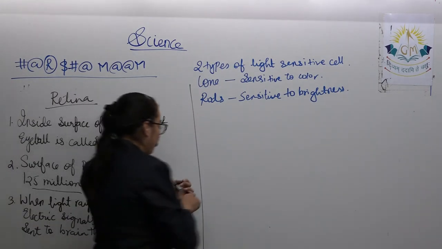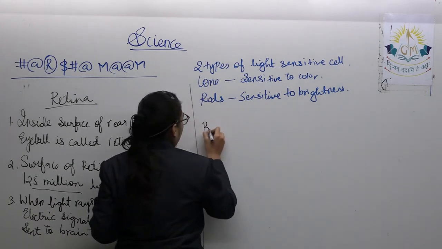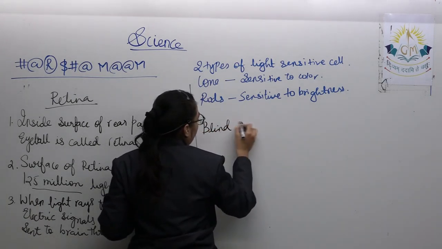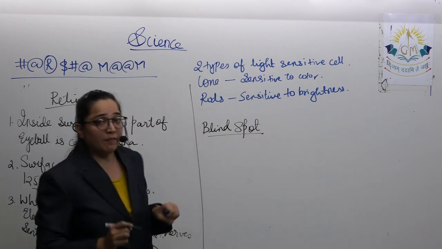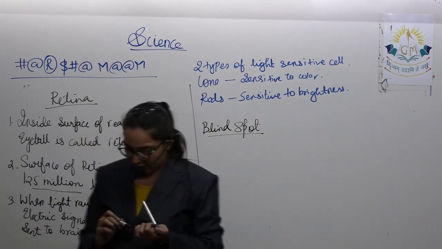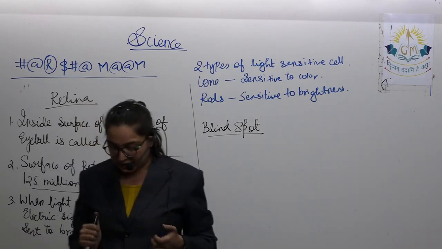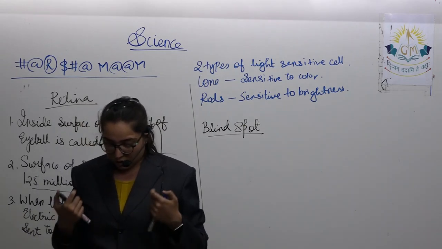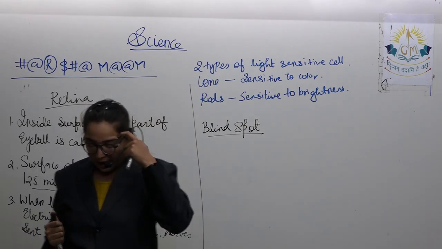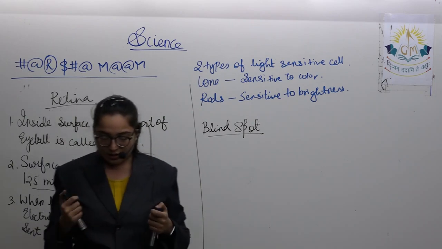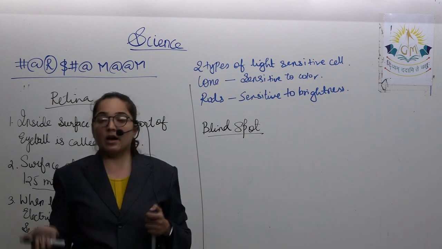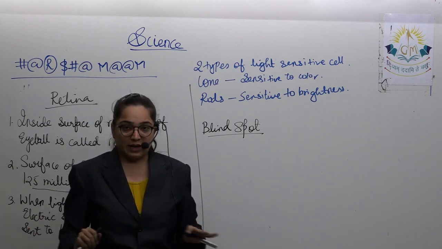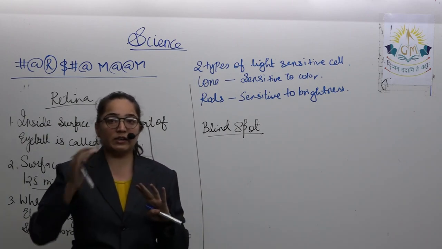The next important part is the blind spot. If we talk about the blind spot, it is the place where there are no rods and cones, at the point where optic nerves leave the eyeball to go to the brain. There are no rods and cones at this place on the retina.